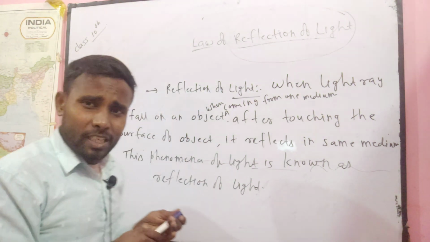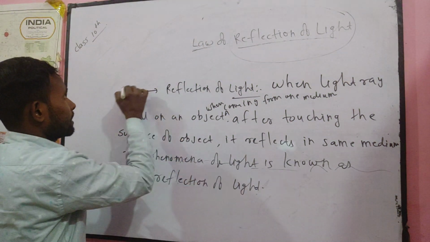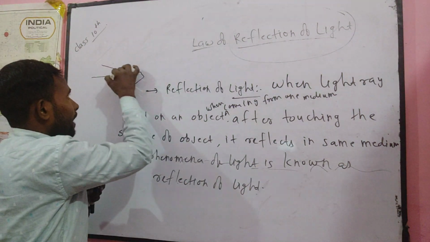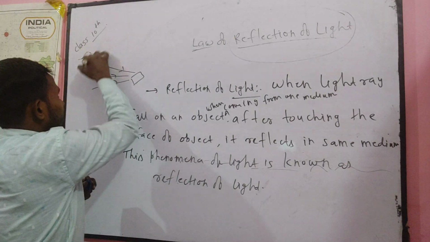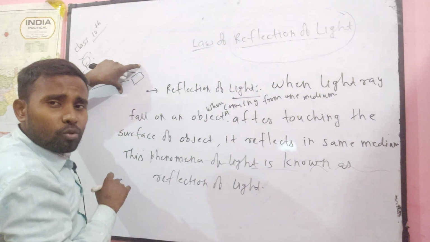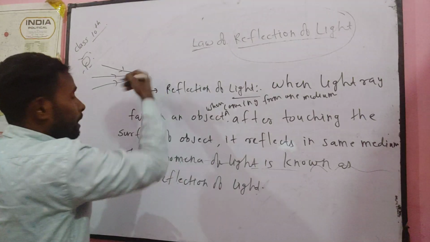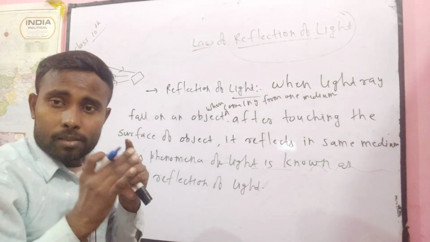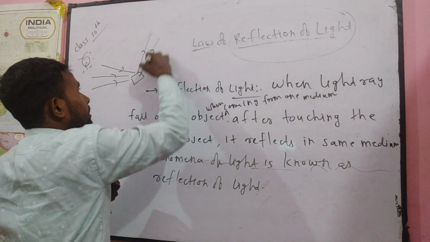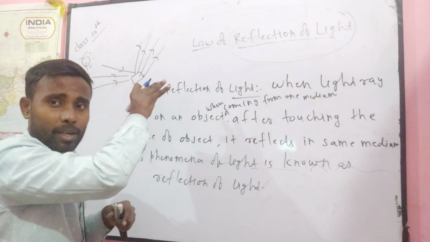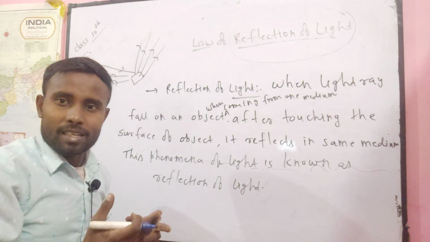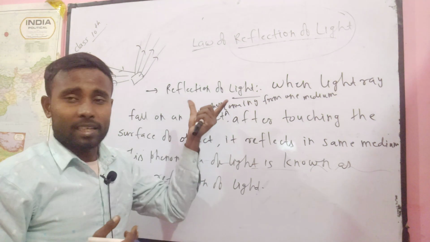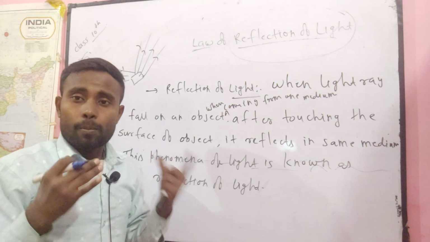Now I want to explain with a figure. Suppose this is your object, any object. When light rays are incident on this object, there are a lot of light rays which fall. Suppose there is a sun, and a light ray falls on this object, then what will happen? Definitely most of the energy is absorbed by this object, but some will be reflected into the same medium again. This phenomenon, the rebounding of light rays in the same medium, is known as reflection of light. If you want to write a short definition of reflection of light, you can write rebouncing or rebacking.